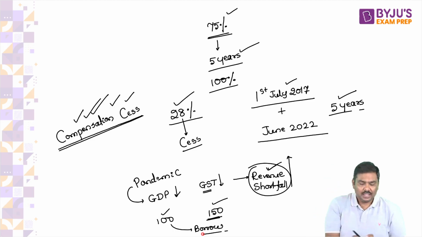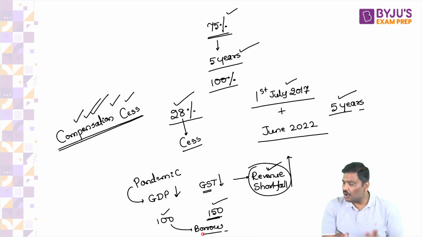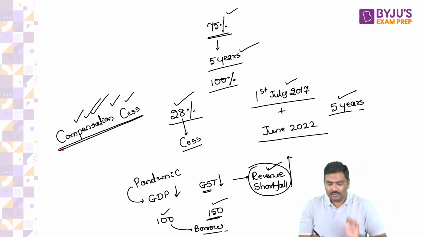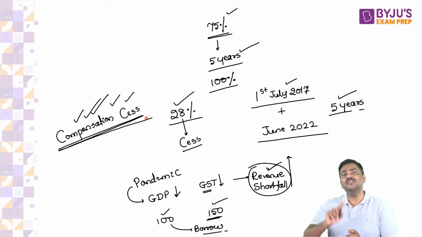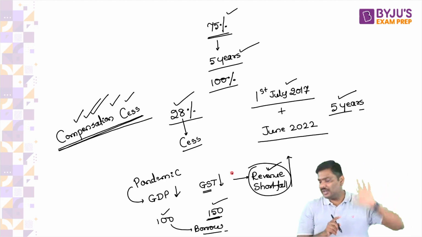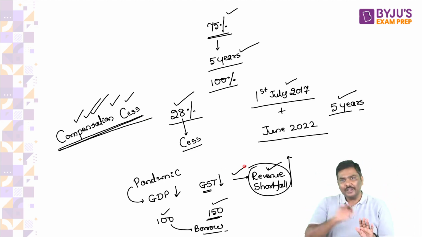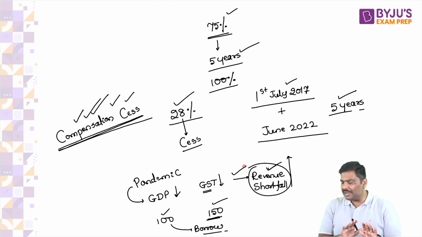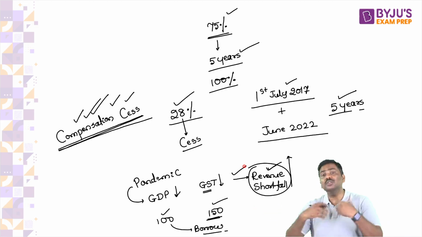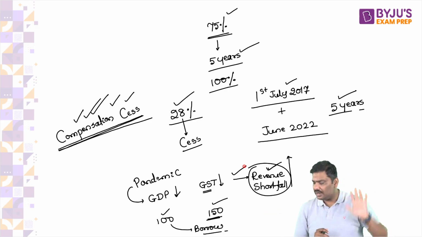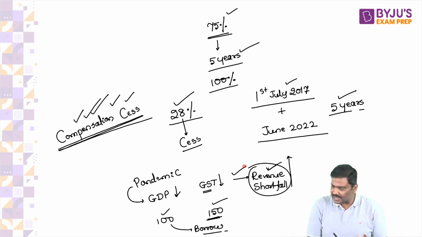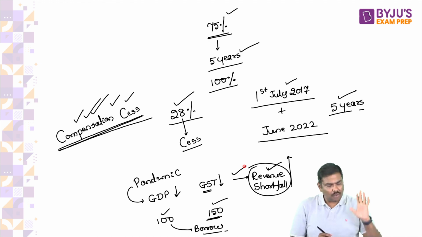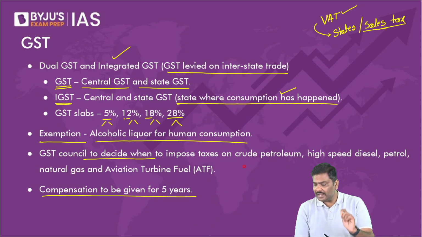Government says we will continue to implement compensation cess till we repay this borrowing that we have done because there was a shortage during the pandemic. I hope you understand why we have continued cess now. Any problem here? I hope you have understood why we have continued cess even though the 5-year duration is over. So these are certain important points regarding the compensation cess. Please be very, very careful.